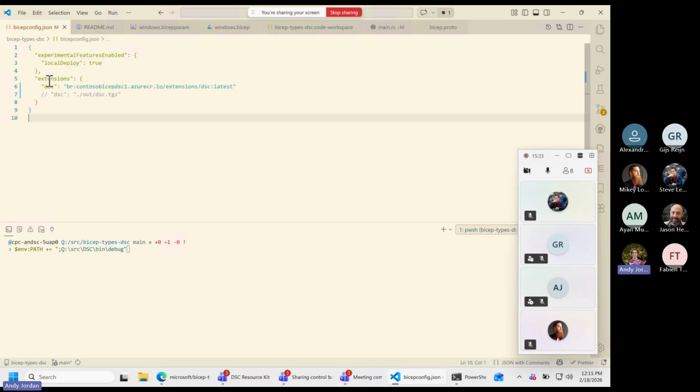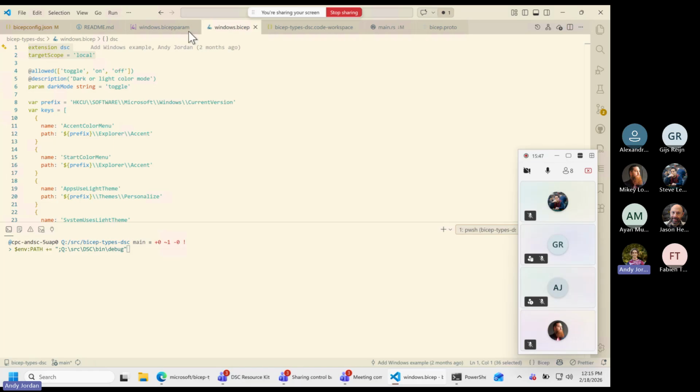This is the final piece of the puzzle that I got going this week: it is available at this URL and Bicep will just automatically restore that for you. So you could actually take this Bicep config file from the example repo and this windows.bicep file. And as long as you've got an up-to-date version of DSC, by that I mean tip of main, because we don't have the changes in the latest pre-release out yet, you can go use these resources.